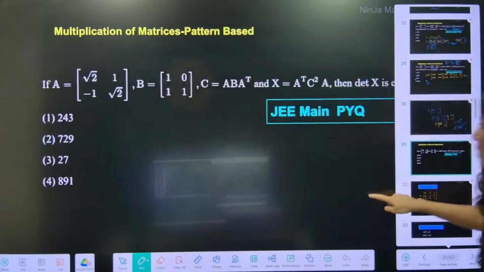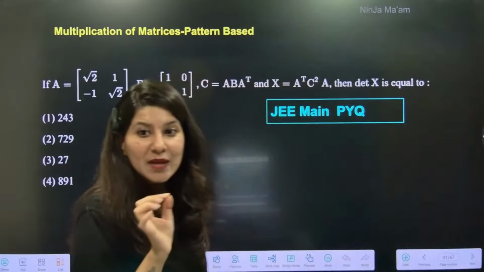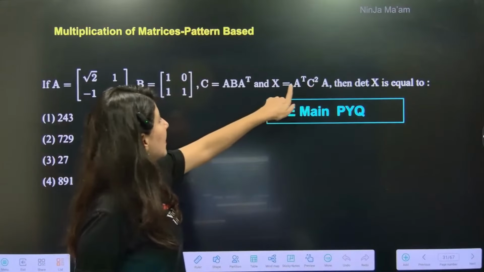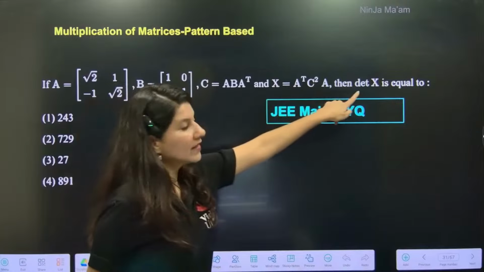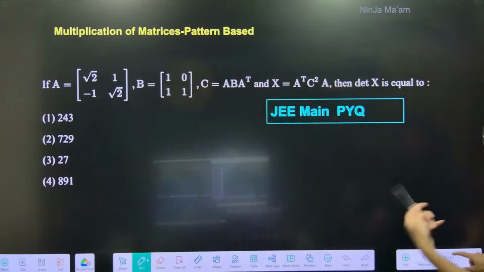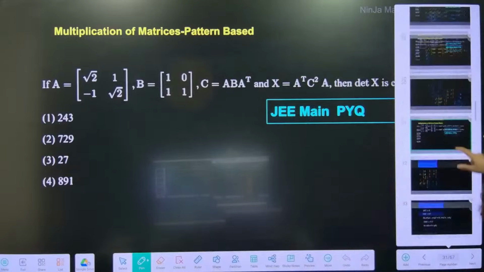Okay. One more PYQ. Ready? Now this is a homework question. Can you see, this is another JEE Mains similar PYQ. This time what they are focusing on is again X matrix, determinant of X. Okay, so again a good question. Homework. Let me know your answer in the chat box.